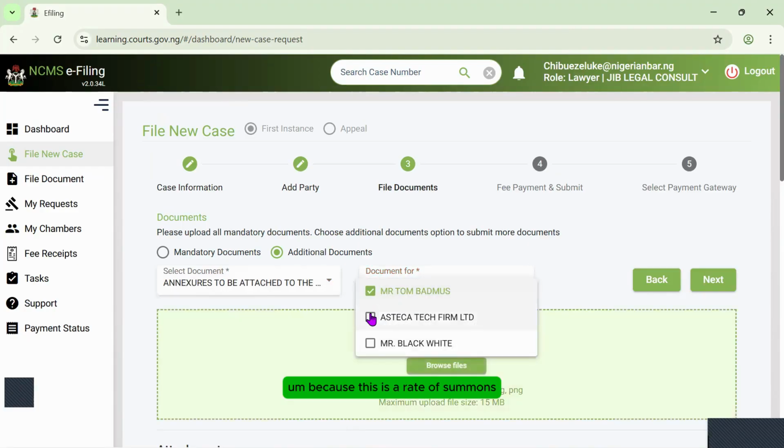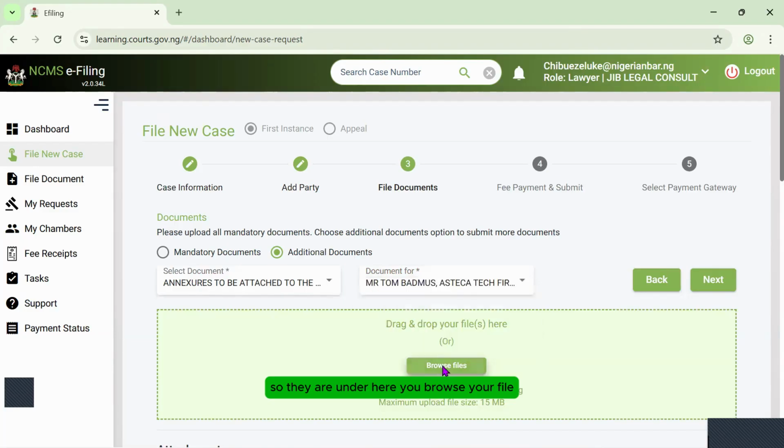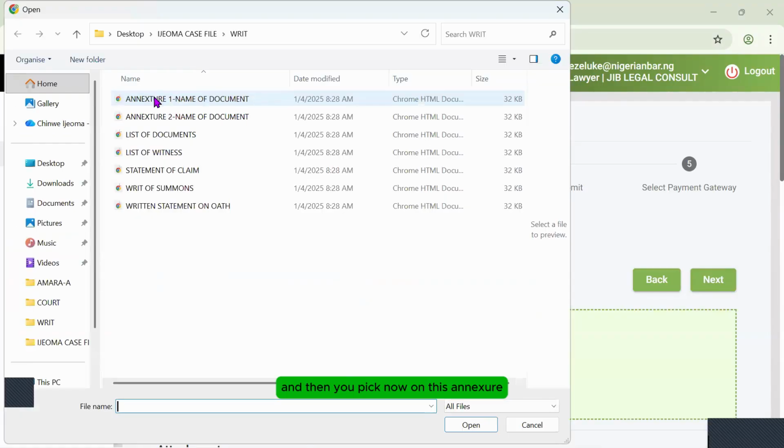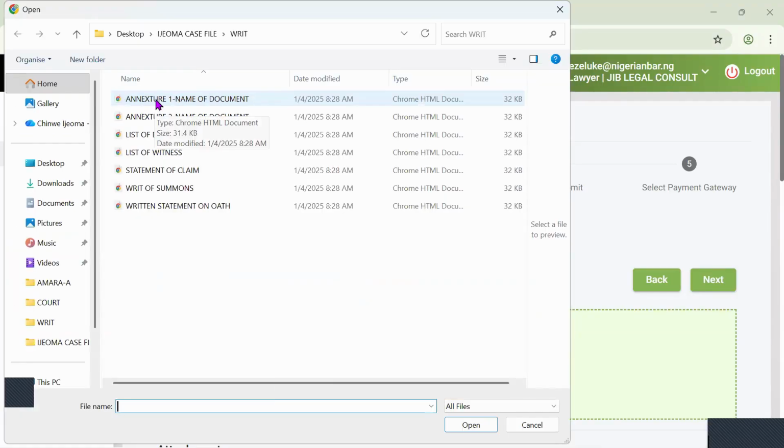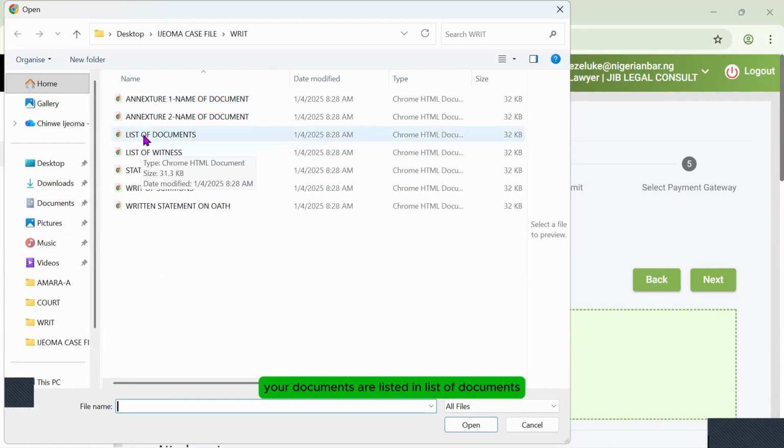Because this is a writ of summons, your annexures are not yet exhibits. They are called annexures before they can be marked as exhibits in the open court. So they are under here. You browse your file and then you pick. Now on this annexure, the way your documents are listed in list of documents, you follow them in that order.